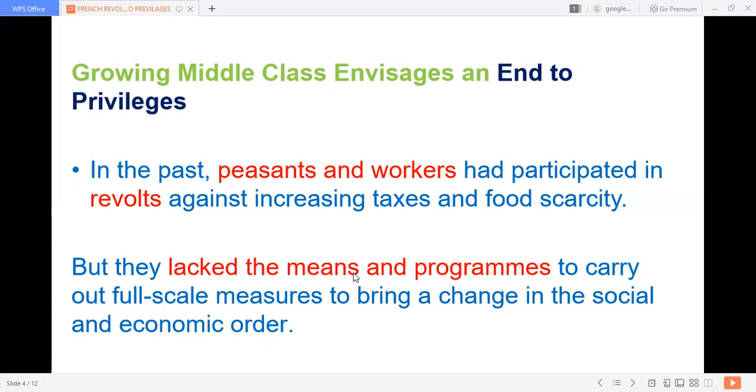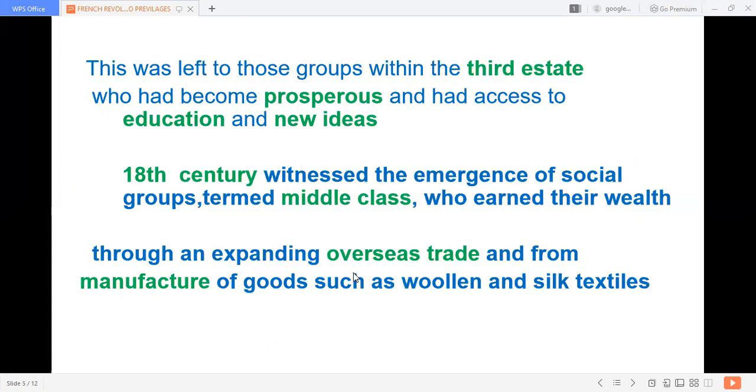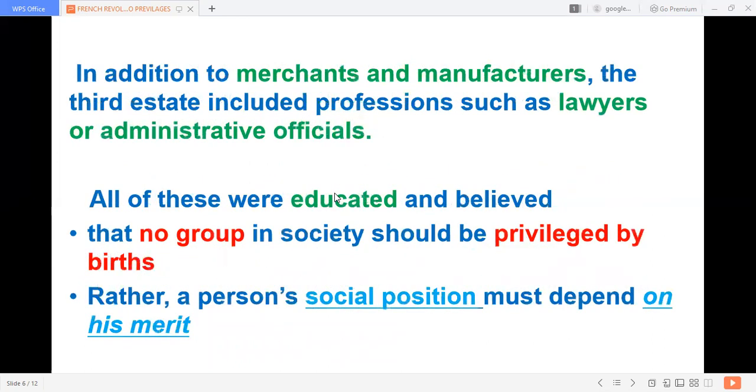Okay, now this was taken over by the third estate, prosperous society. I told you, some people have earned much money because of this overseas trade and manufacture of silk and textiles. They became rich. So these rich people in the third estate are called the emerging middle class. Not only businessmen and merchants, this included lawyers and administrative officials. So they were all educated in the growing middle class.